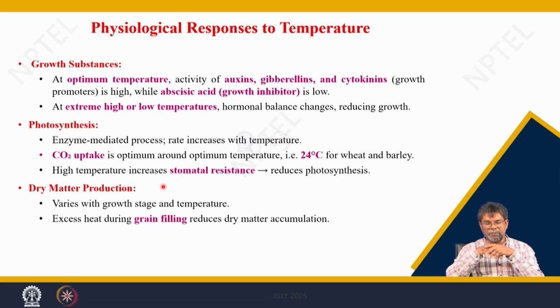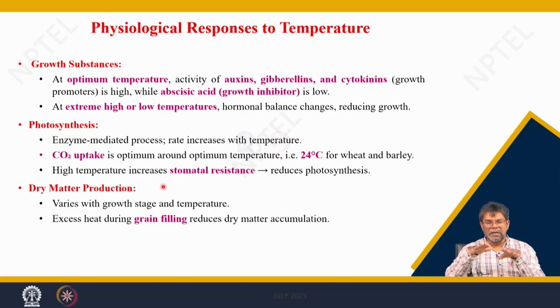So, in the range of optimum temperature, there is a higher production of the growth promoters, auxin, gibberellin and cytokinin, and a lower production of the growth inhibitor, abscisic acid.